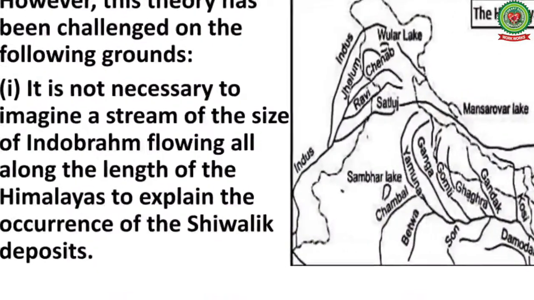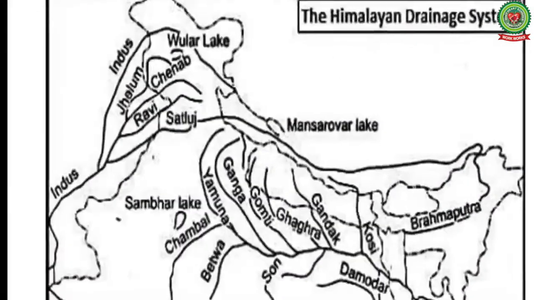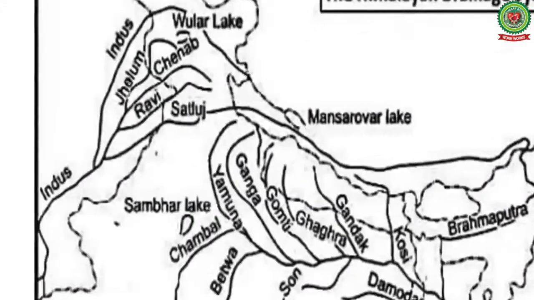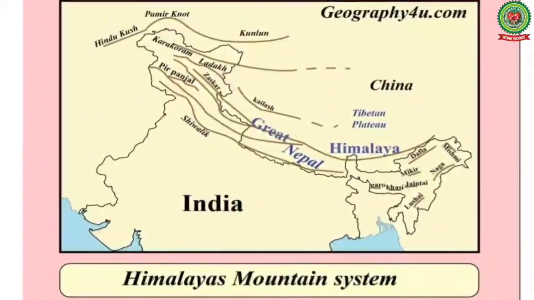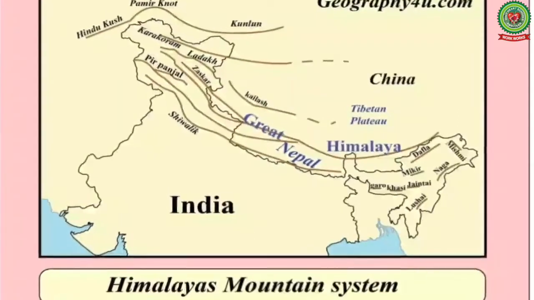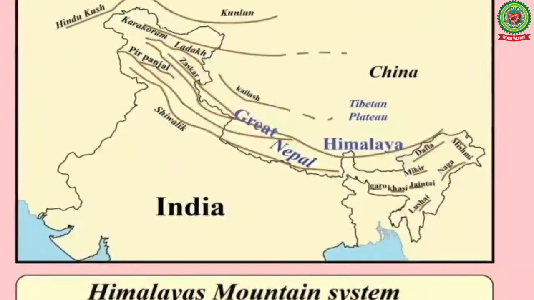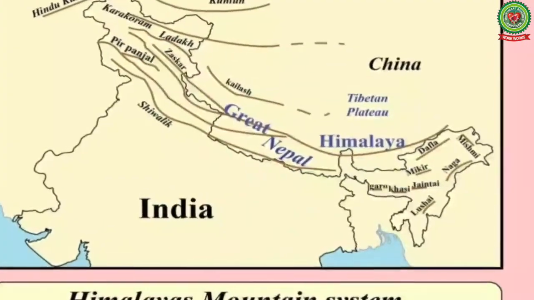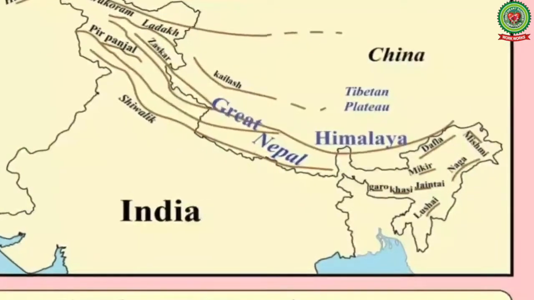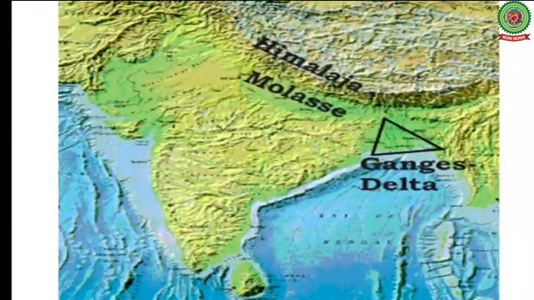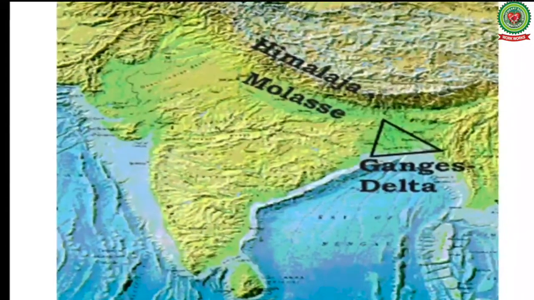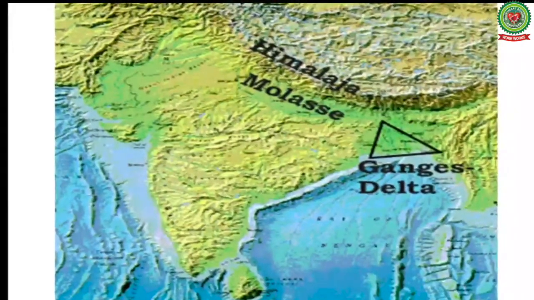However, this theory has been challenged on the following grounds. It is not necessary to imagine a stream of the size of Indo-Brahm flowing all along the length of the Himalayas to explain the occurrence of the Shivalik deposits. These deposits could be brought down by the rivers flowing down the slopes of the Himalayas.